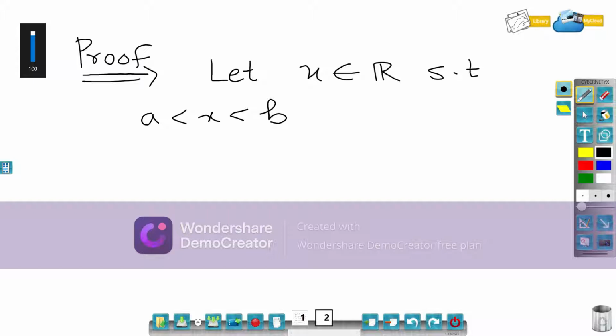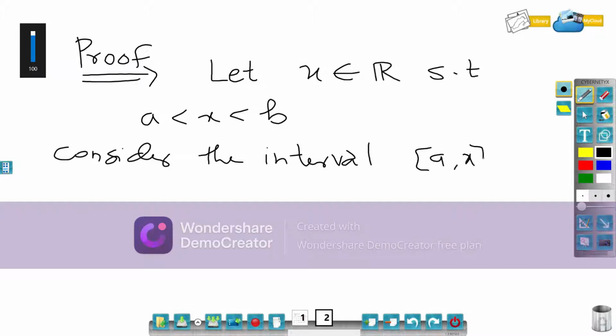Now consider the interval a comma x. This is always a subset of closed interval a comma b. So I will apply Lagrange's mean value theorem on this interval.